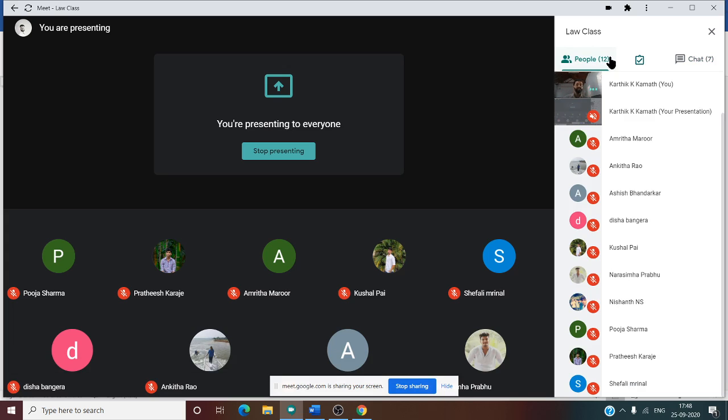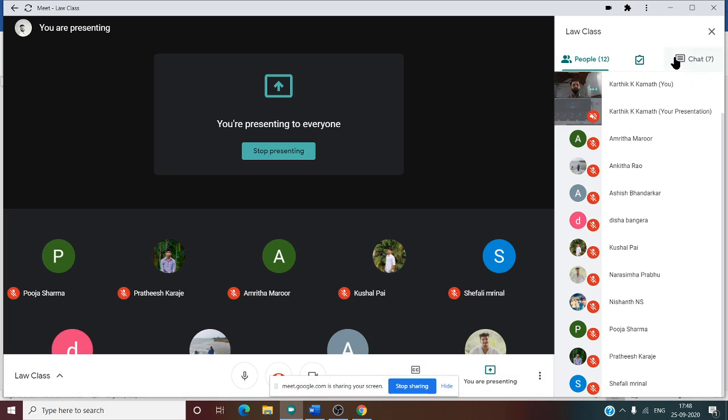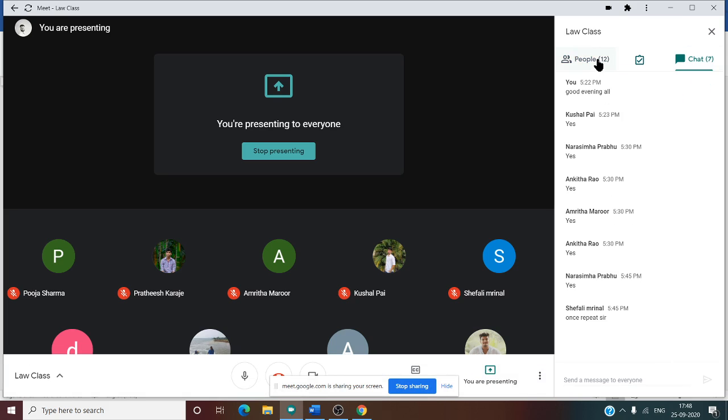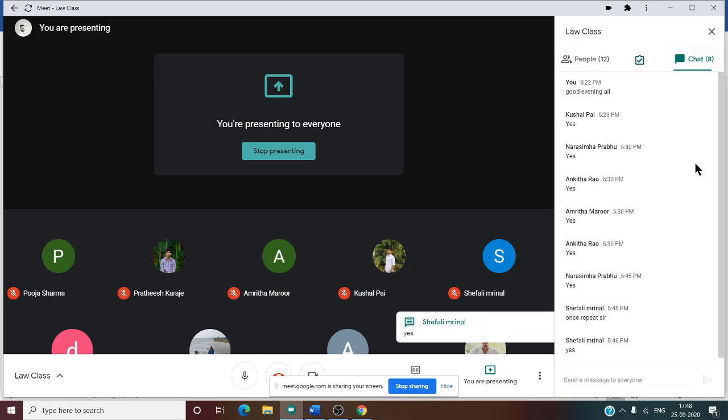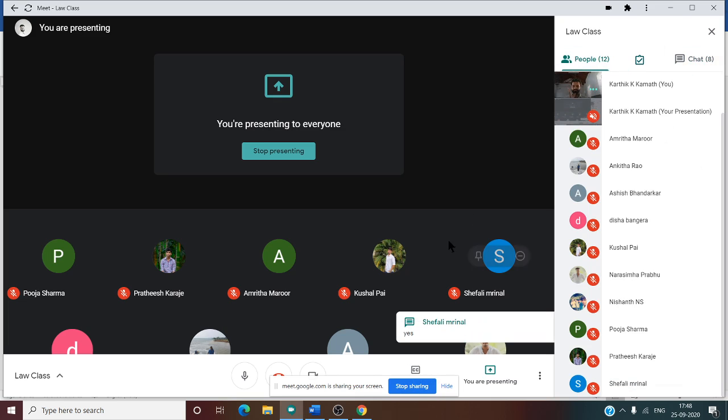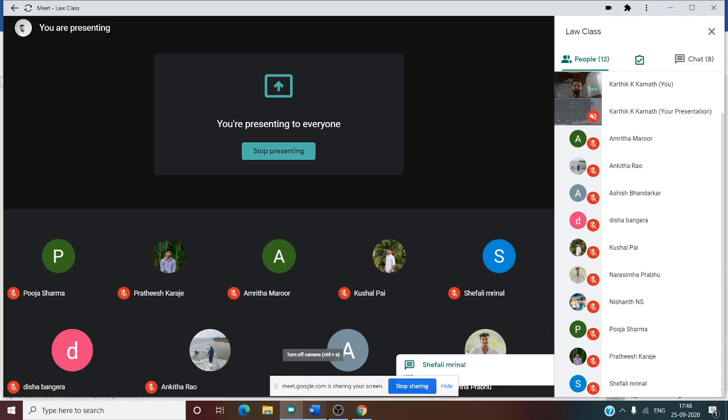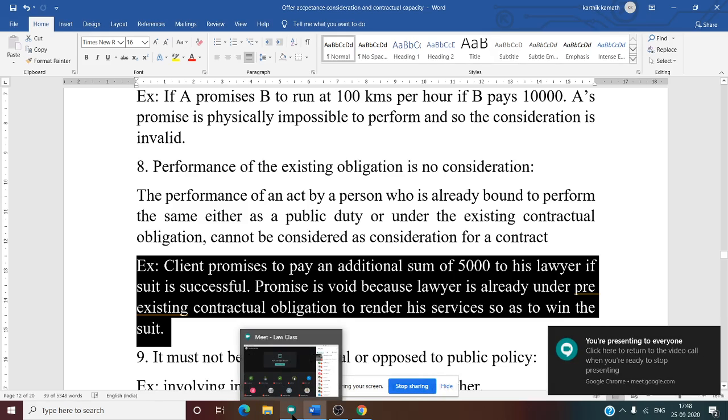If there is a pre-contractual obligation or duty, then you cannot give something to them in order to perform the duty. Whether this is clear, can you tell me whether this is clear? Shifali is saying yes. So I hope this is clear.